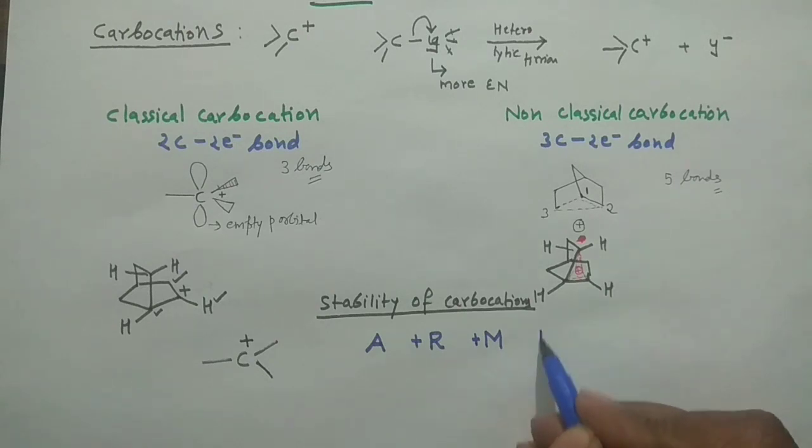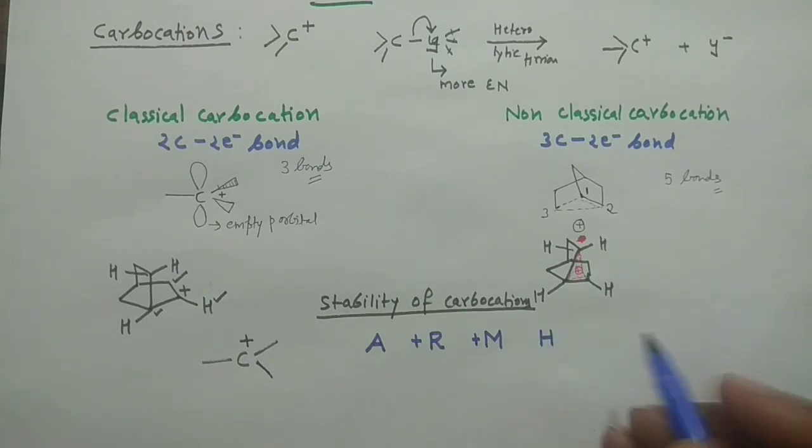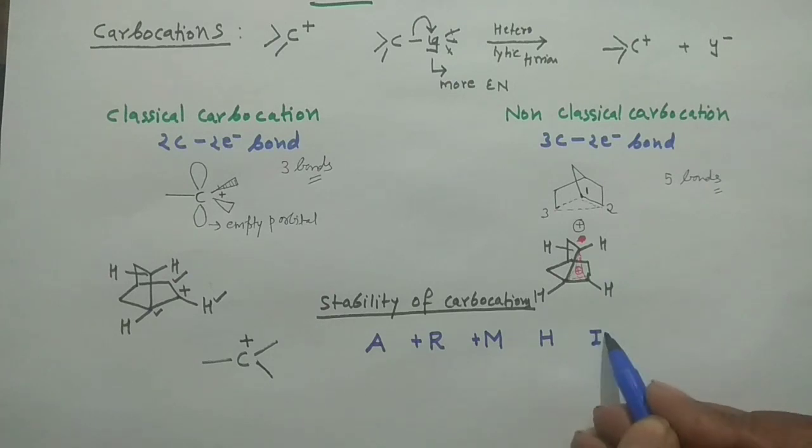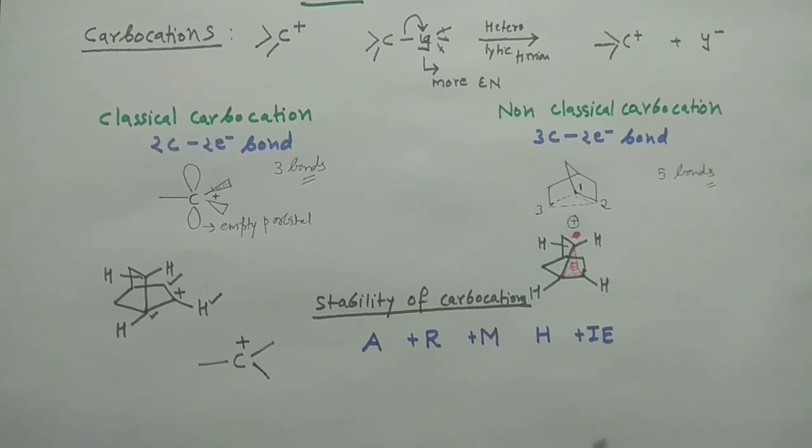And then you have your hyperconjugation, and after hyperconjugation you have your inductive effect, also positive type. So in short, any kind of positive effect, whether it is positive mesomeric, positive resonance structures, and your plus I effect, they all stabilize the carbocation.